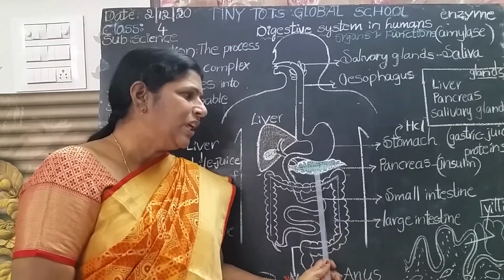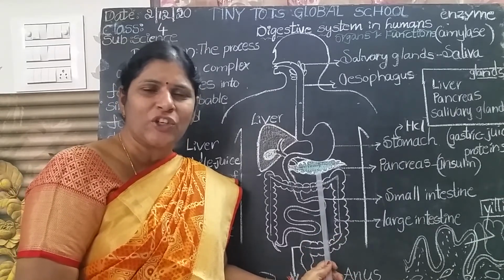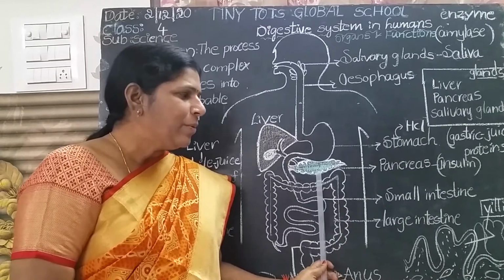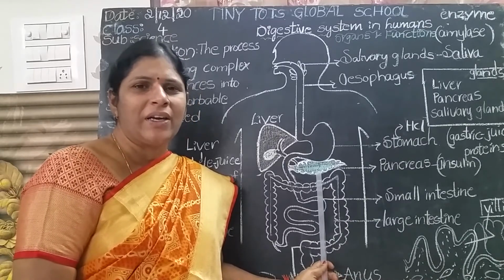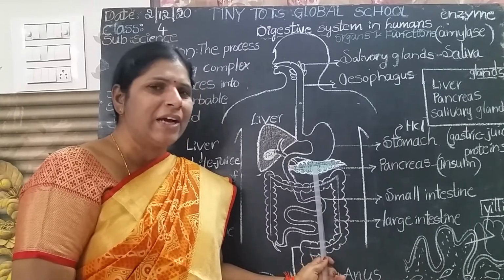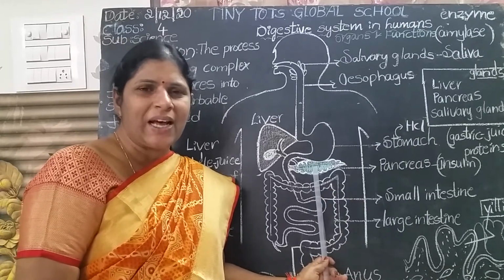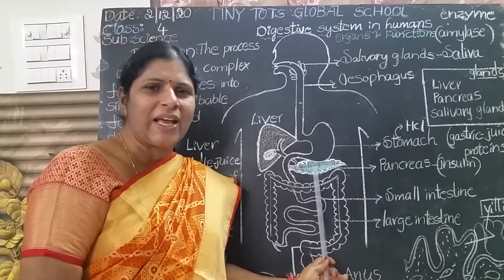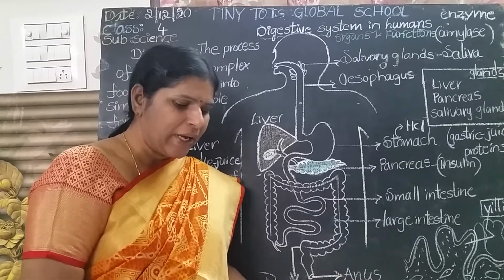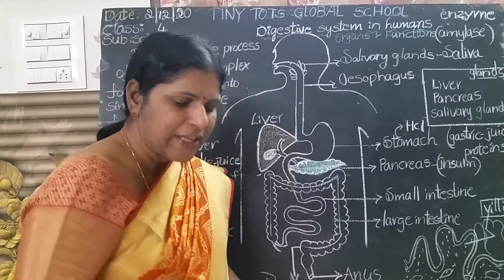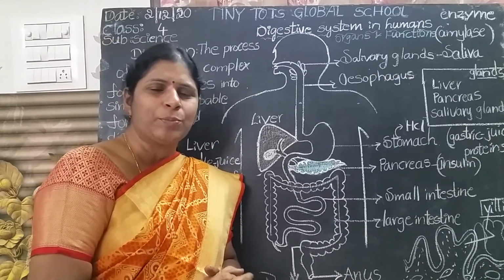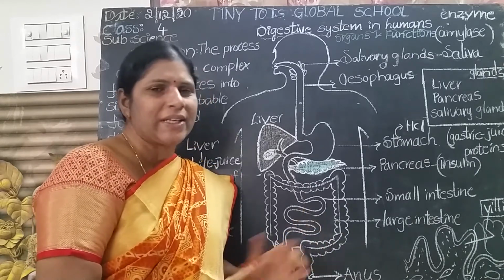Below the stomach, one leaf-like structure is present; that is called the pancreas. It is a very important gland in our body. The pancreas produces digestive juices which digest the carbohydrates, proteins, and fats in the small intestine.